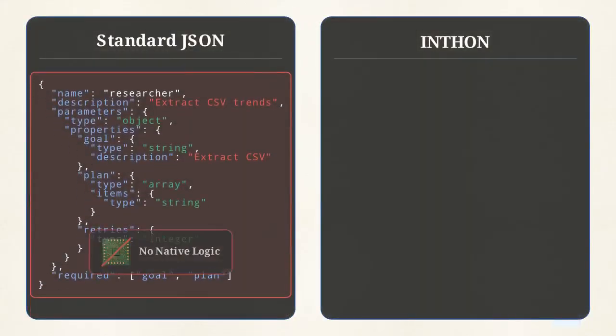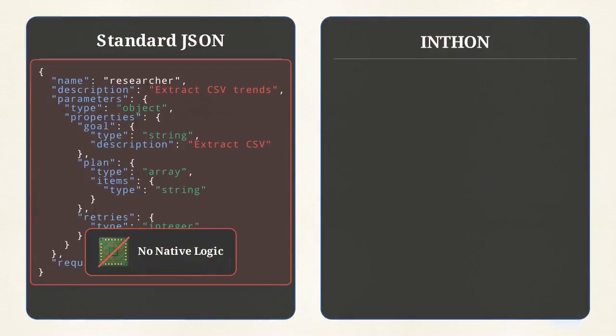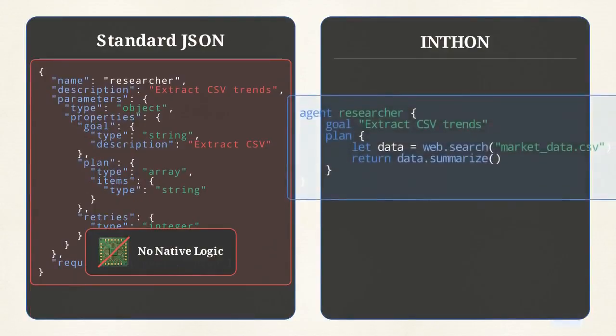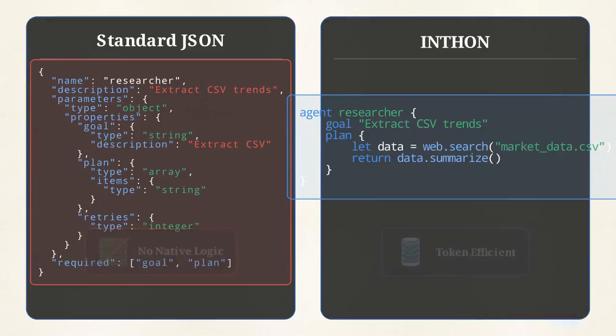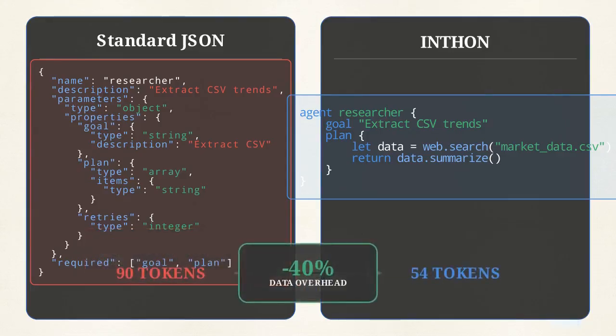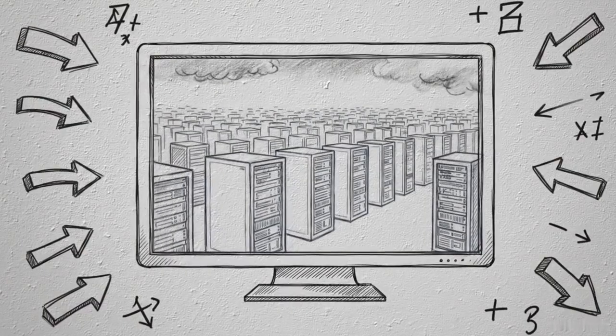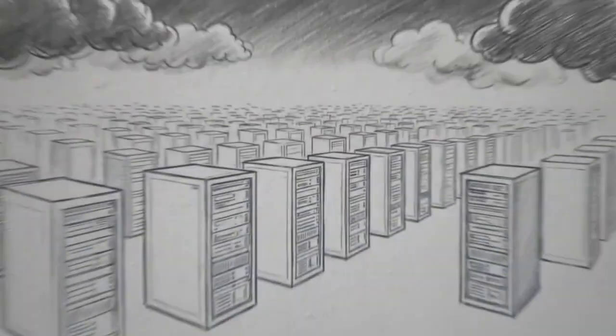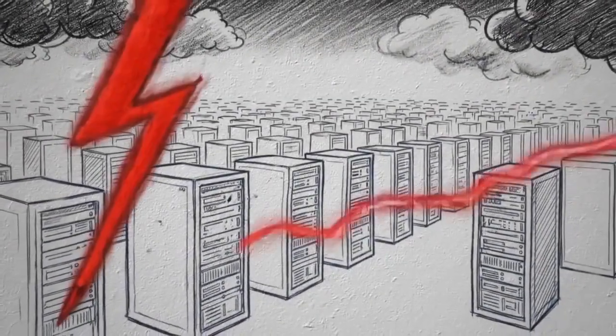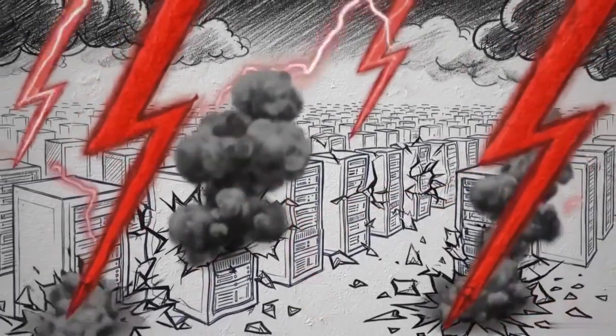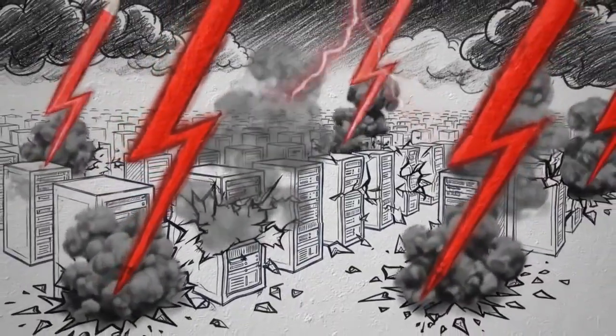On the left, a standard JSON tool schema is secure but token-heavy, lacking native logic like loops. On the right, the same intent expressed in Inthon requires 40% less data for the same action. The alternative is generating raw Python code. While this provides the necessary logic, passing unvetted Python scripts directly into a runtime environment exposes the host's operating system to arbitrary execution side effects.